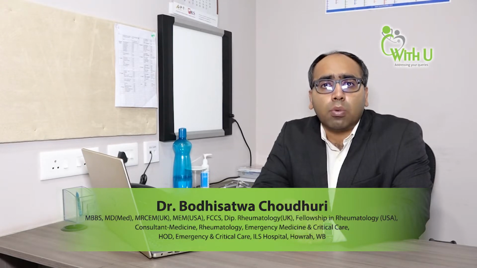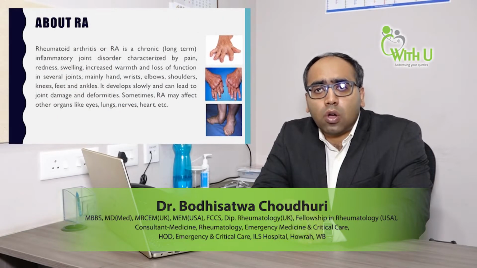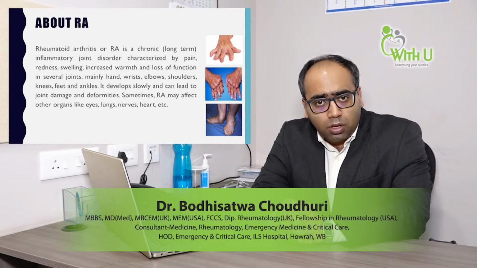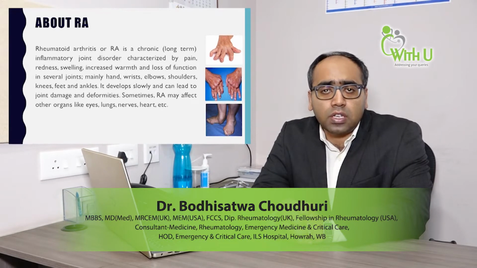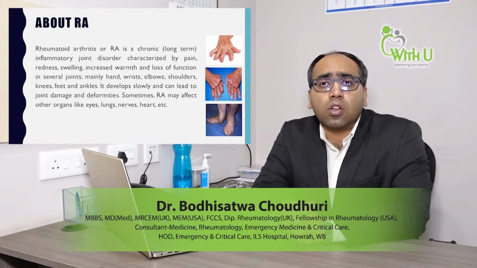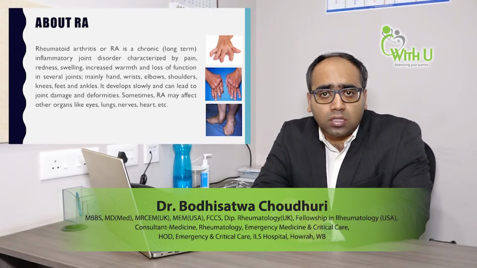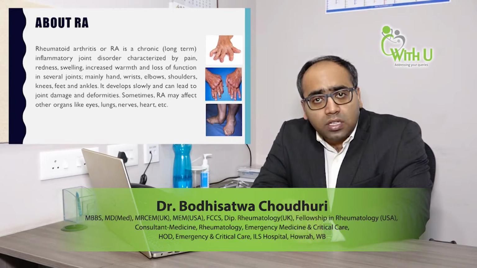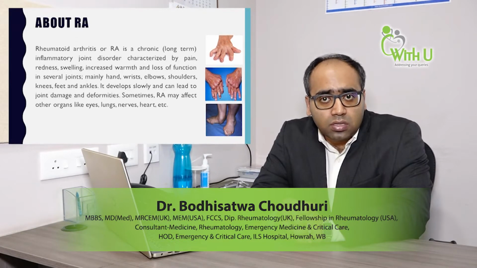Today we are going to talk about rheumatoid arthritis or RA. Now, RA is a chronic autoimmune disorder. It is a long-term inflammatory joint disorder which involves various short and long joints, including small joints of hand, shoulder, wrist, elbows, knees, etc. It can also involve other organs including your eyes, heart, kidney and liver. The disease is mostly insidious onset, slowly develops over time, but sometimes it can present as an acute disease.